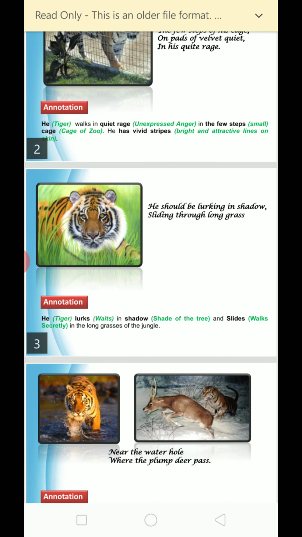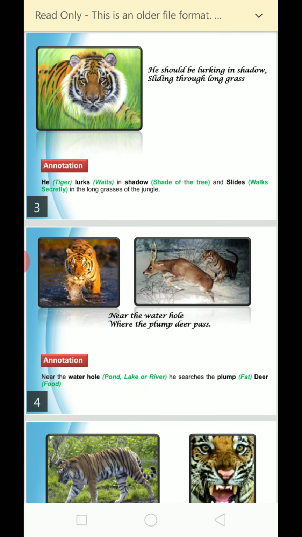Now move towards the next extract. He should be lurking in shadow, sliding through long grass near the water pole where the plump deer pass. First of all, look at here, this second extract tells you where the tiger should be. Actually, the tiger should be in the forest. The second and third extracts tell you that the tiger should be in the forest. As I described earlier, Leslie Norris wants to give us a message that we should take care of all the animals. So in this extract, the poet wants to inform us where the tiger should be.